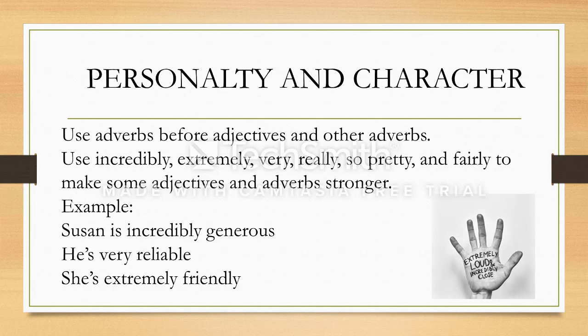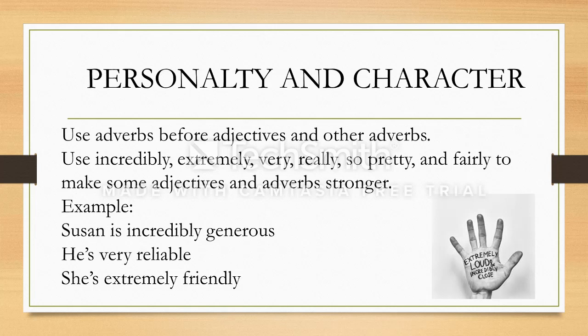He's very reliable. She's extremely friendly. You can see that I'm talking about generous, reliable, and friendly. However, I put an adverb to increase the effect of how they are, to make them stronger.